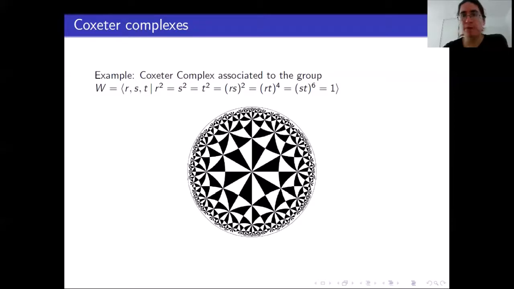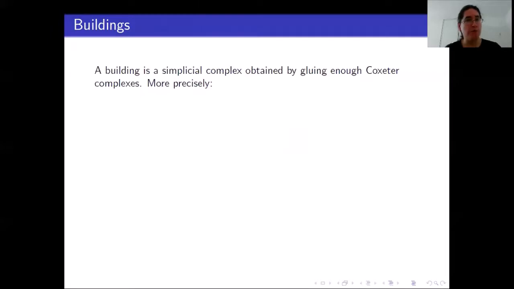Okay, so if you want, the picture of a Coxeter complex is this. You take a tiling of a certain space, and now a building is a simplicial complex that is obtained by gluing these tilings. And again, we have to glue enough tilings. We glue them a lot.